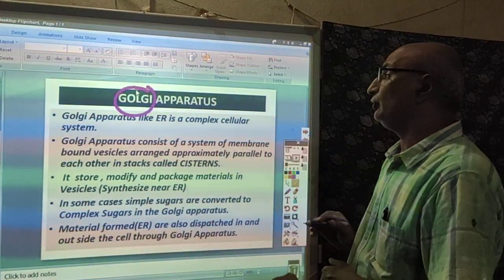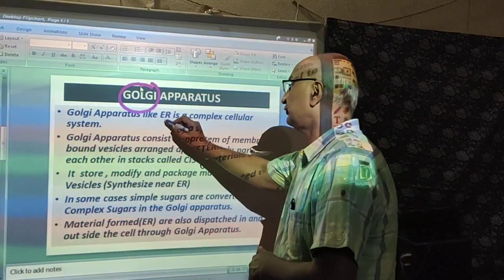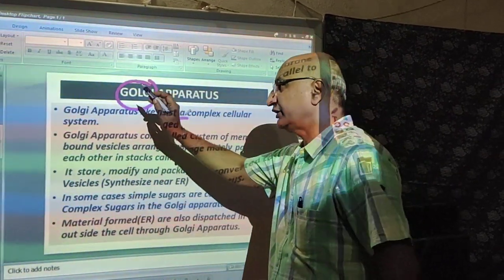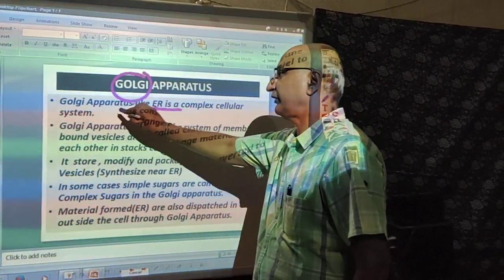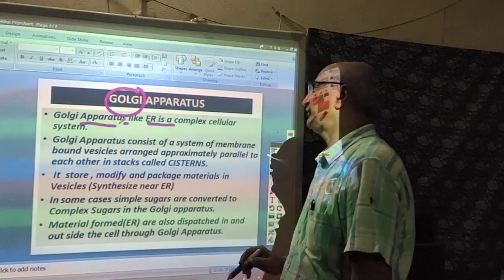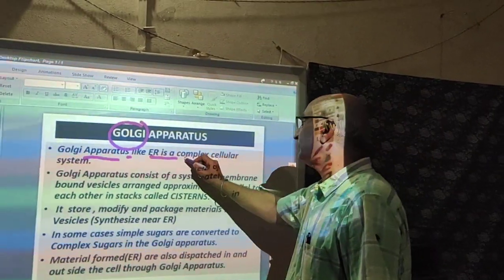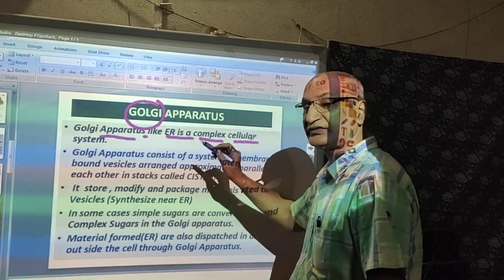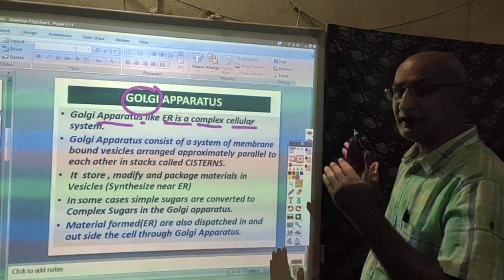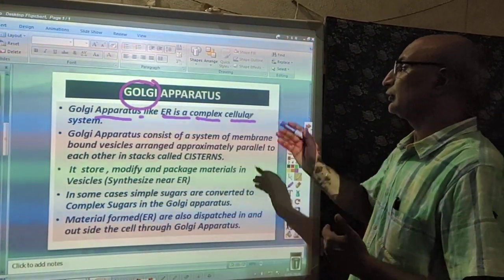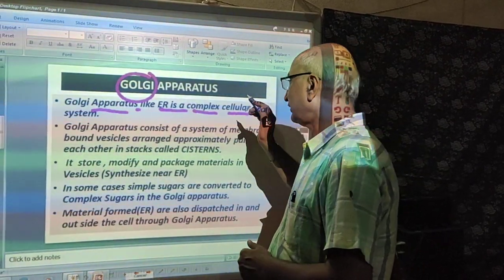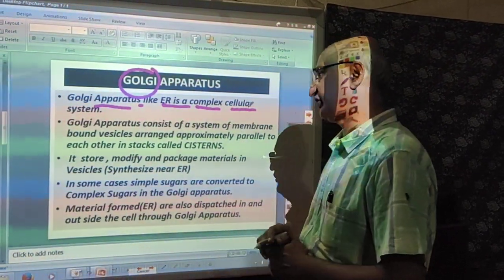Like the endoplasmic reticulum, the Golgi apparatus is also a complex cellular structure.